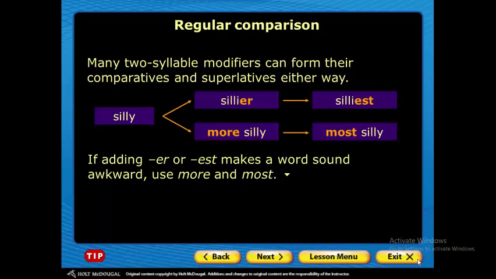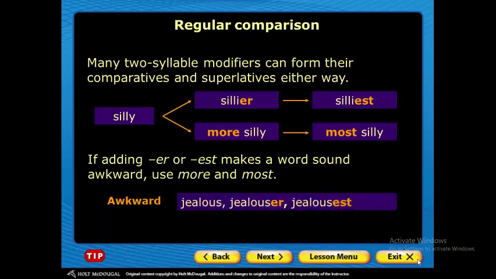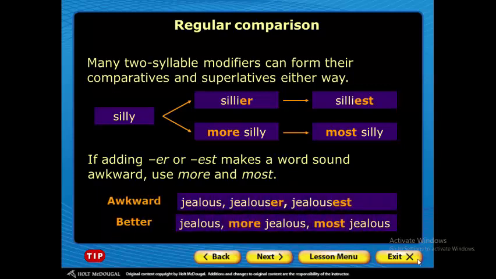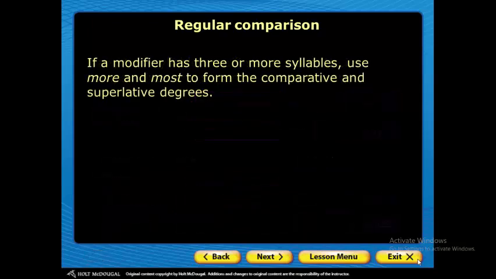So we have silly, sillier, the silliest. We can also say more silly or the most silly, so we have two ways of handling these comparisons. Awkward, we have jealous, jealousier, the jealousiest, more jealous or the most jealous.